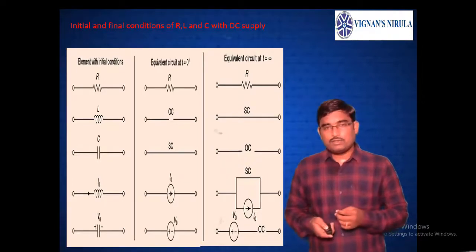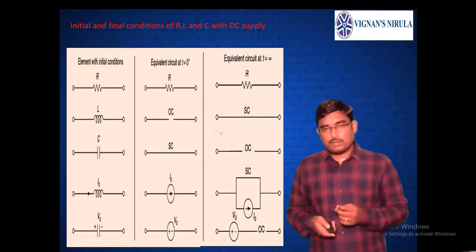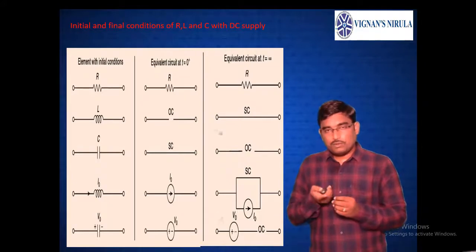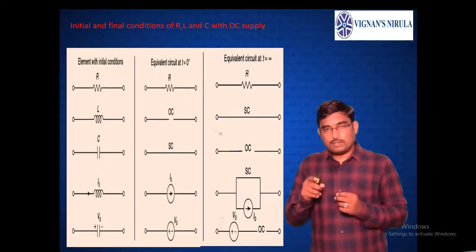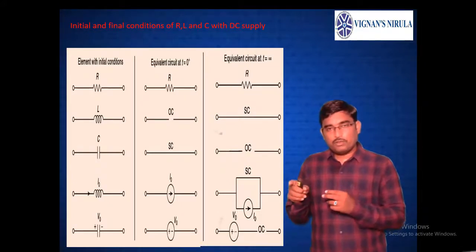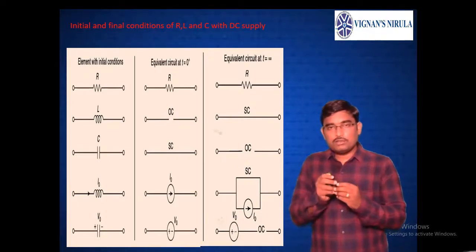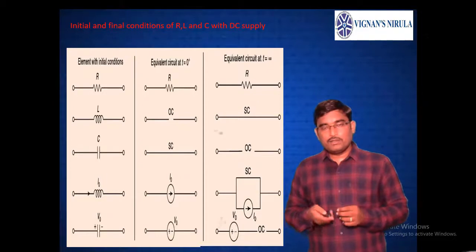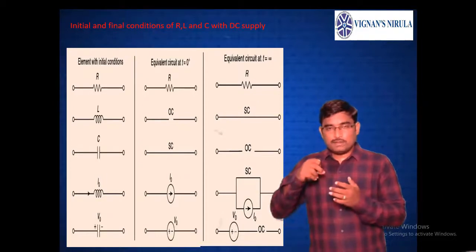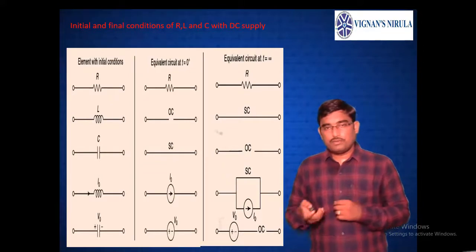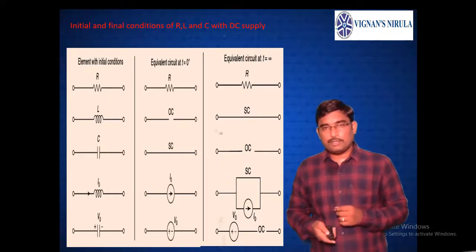And if you see the last row, the capacitor, if it is charged to a voltage of V0, after t equals to infinity the equivalent circuit looks like this. As the capacitor acts like an open circuit, it is an open circuit in series with a voltage source having a value equivalent to the initial voltage across the capacitor. So these are the equivalent circuits just during the instant of switching and after a long time of switching, that is, at t equals to infinity.